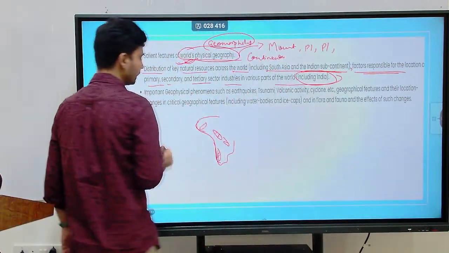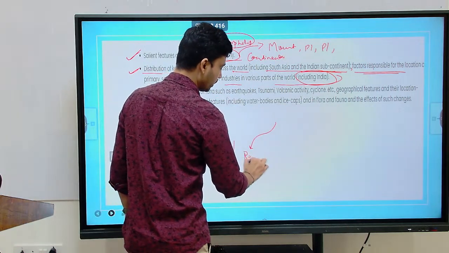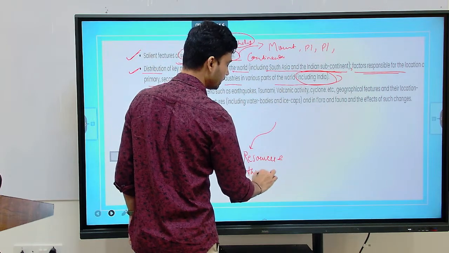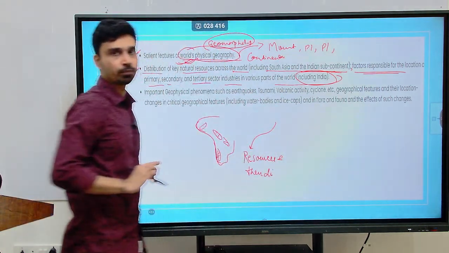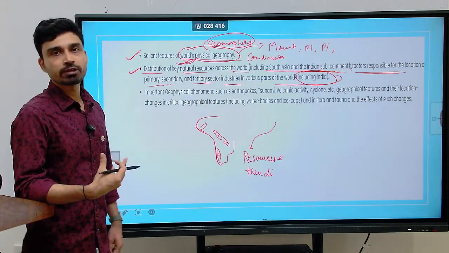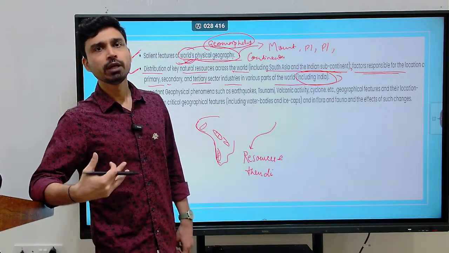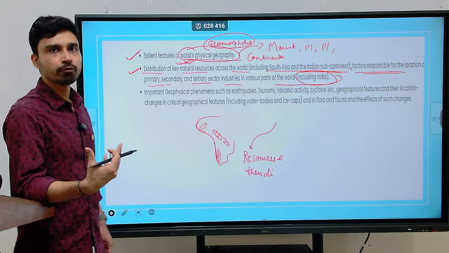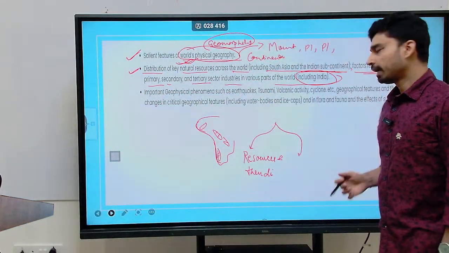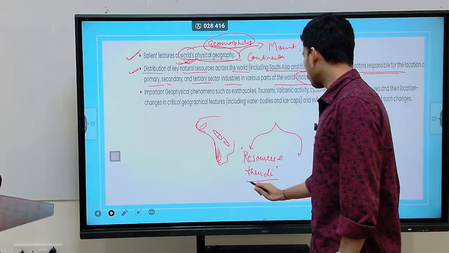So, in this aspect, if we try to simply classify it, we have to study two things in economic geography. One is, we can say, resources and their distribution across the world. Now, resources can be many, but we have to focus on the major resources. For example, mineral resources: we have iron ore, bauxite, copper, oil and gas, and similarly we have energy resources such as coal. Similar types of major resources we have to focus upon, especially their location, how they are distributed across the world.